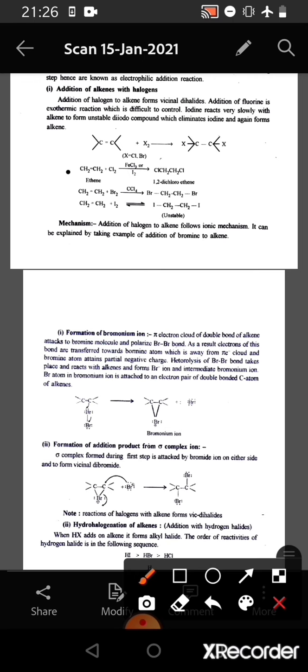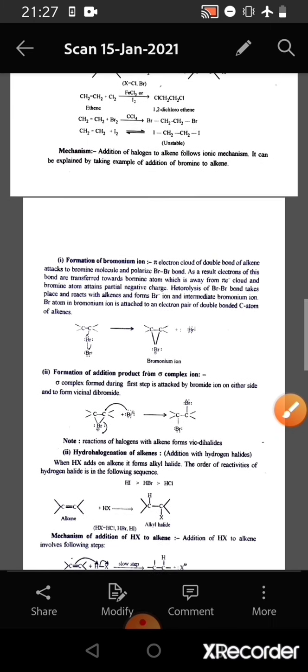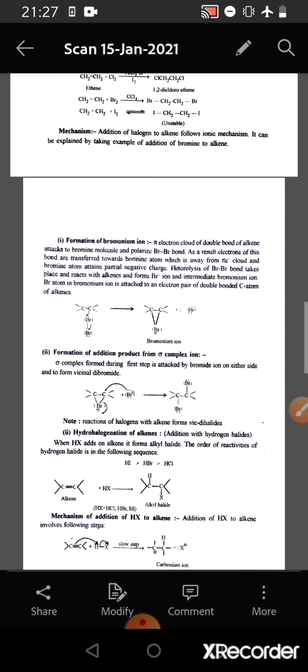Ethene reacts with one molecule of chlorine in the presence of FeCl3 or iodine and 1,2-dichloroethane is formed. Ethene reacts with one molecule of bromine in the presence of CCl4 and we get 1,2-dibromoethane. But if ethene reacts with iodine, then 1,2-diiodoethane is formed, but this is quite unstable and this again proceeds in the backward reaction to give ethene and iodine. So if we consider the mechanism, the addition of halogen to alkenes follows an ionic mechanism.